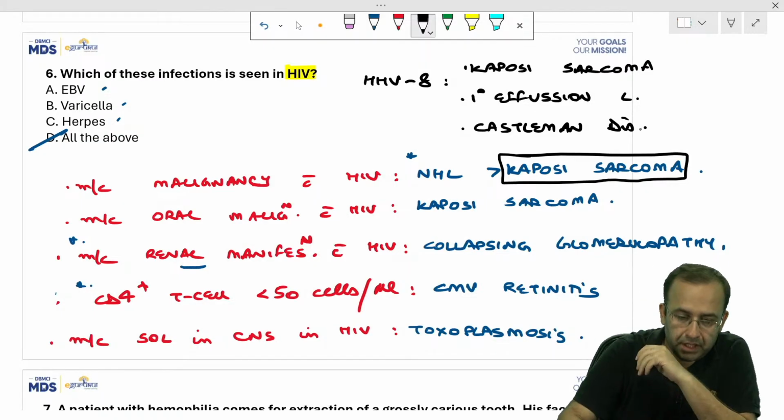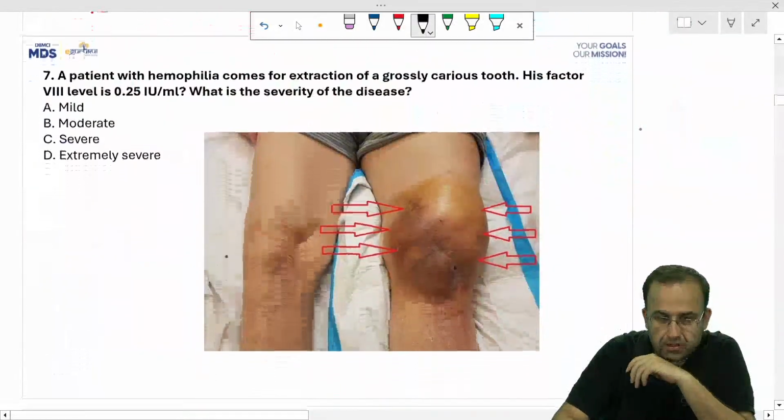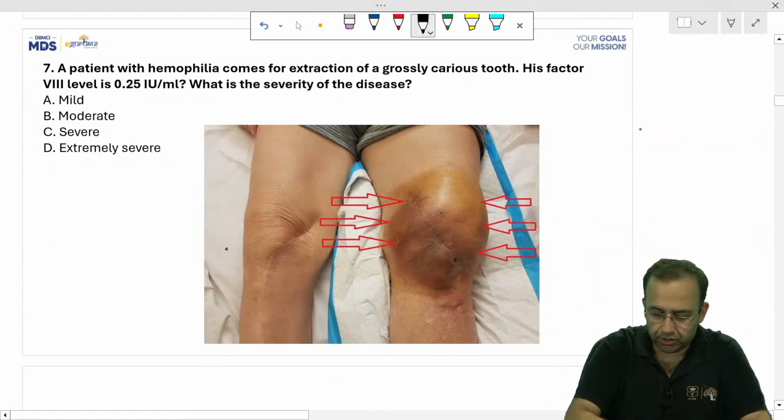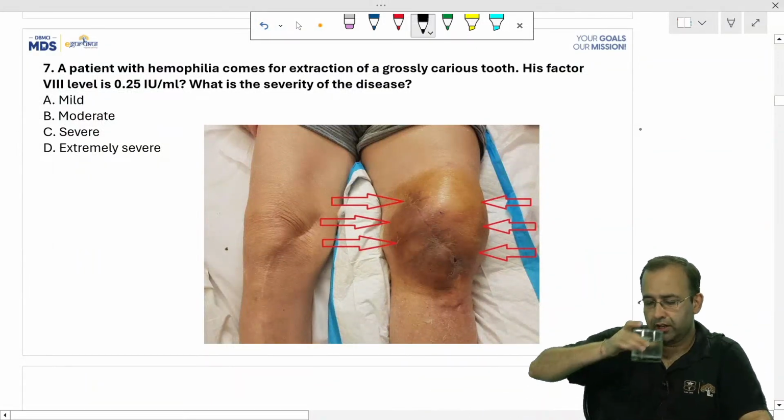Next question. This gets us to a very factual question. Read the question carefully once.